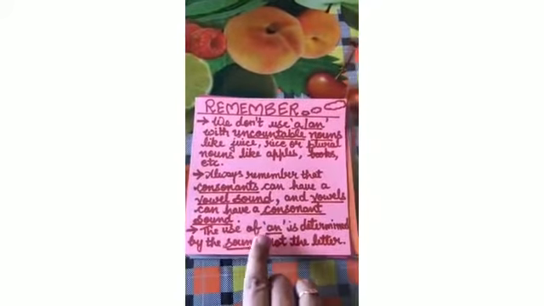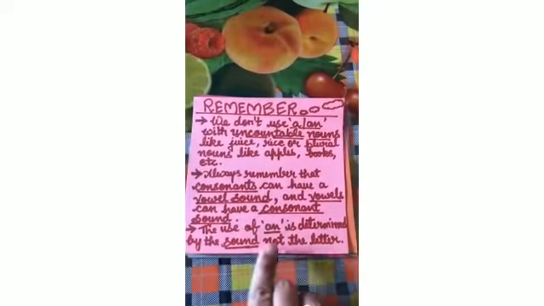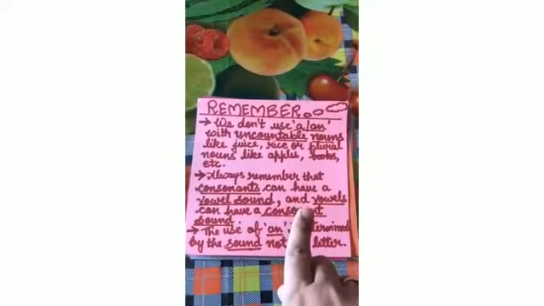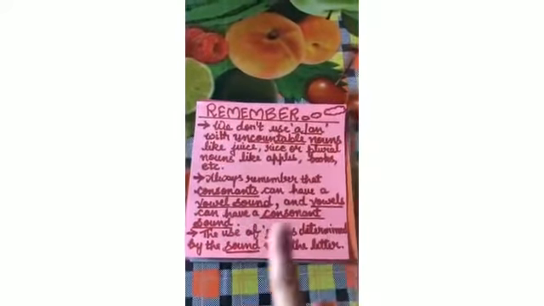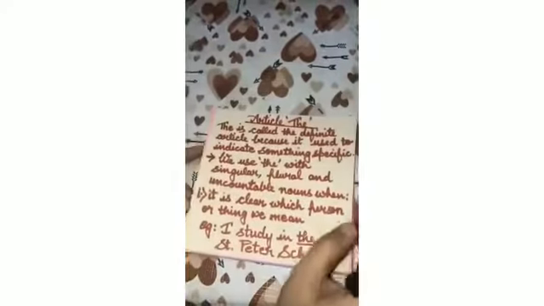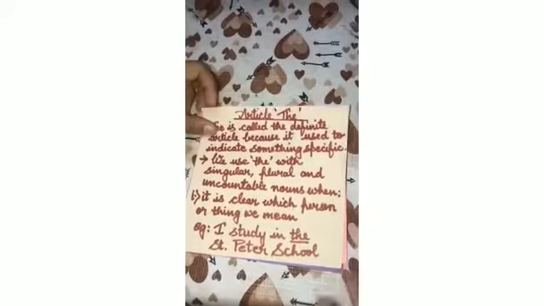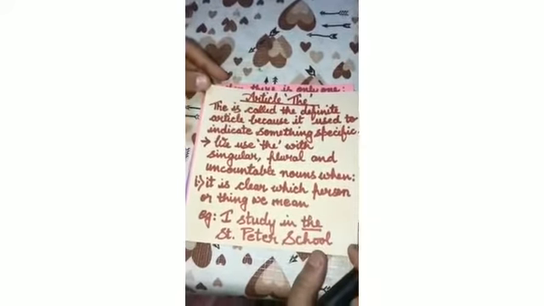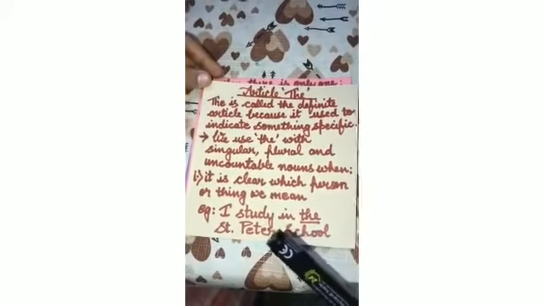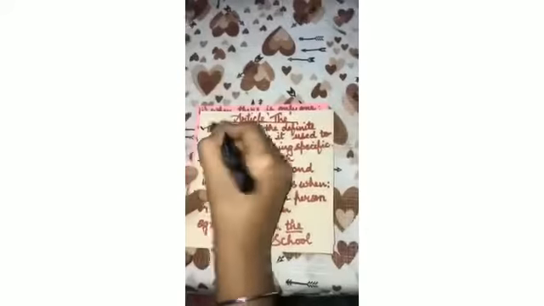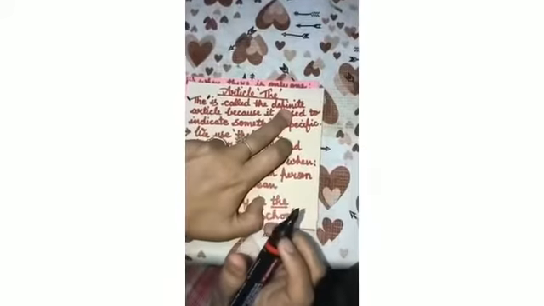Last, the use of a or an is determined by the sound, not by the letter. I have already explained this to you. So these things you have to keep in your mind. Children, with the, we have a lot of rules, and you have to keep these rules in your mind. Then only you can understand where you can put the. So the is called the definite article.